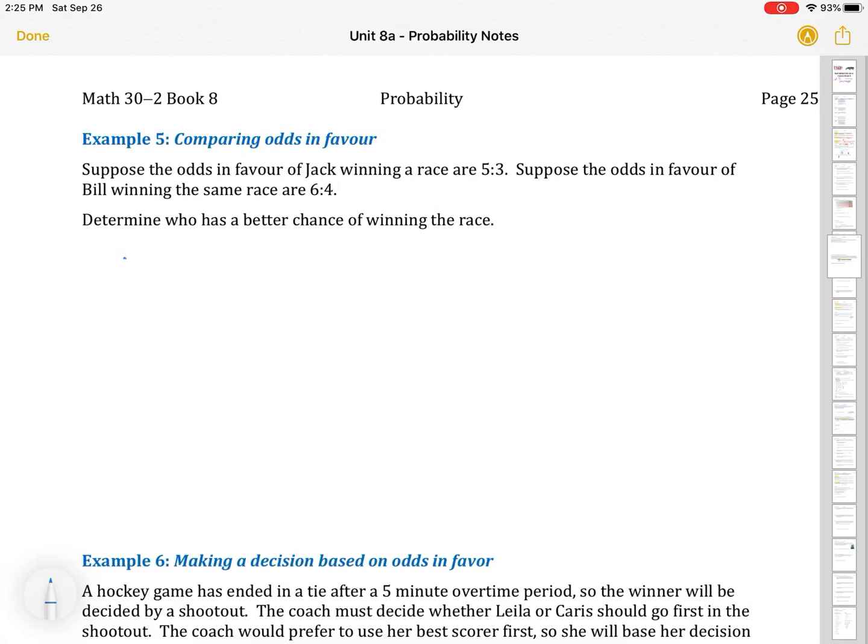Suppose the odds in favor of Jack winning a race are 5 to 3. Suppose the odds in favor of Bill winning the same race are 6 to 4. Determine who has a better chance of winning the race. Well, for Jack, it's 5 to 3. So that means his probability is 5 out of, and this is in favor of him winning, right?